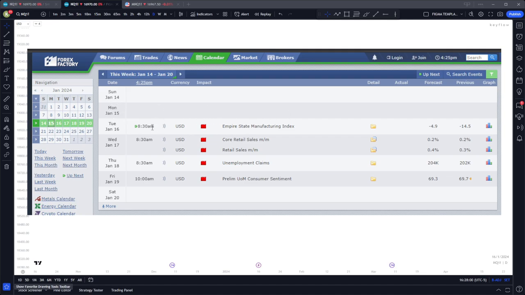The high impact news drivers that we want to focus on are the ones at 8:30 in the morning. So if we take this economic calendar here, we can assume that Monday will be an accumulation day. Tuesday, we have an 8:30 a.m. high impact news driver, so we will anticipate a manipulation move here. Wednesday, we have another 8:30 a.m. high impact news driver, so we can expect some expansion. Thursday, we can expect further expansion because, again, we have news at 8:30 in the morning. Friday, we do have a high impact news event, but it is at 10 a.m., so it does not hold as much weight as the 8:30 news drops.